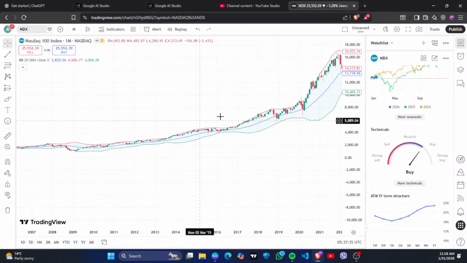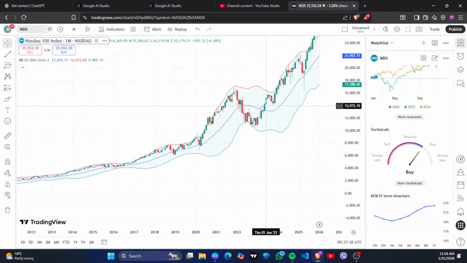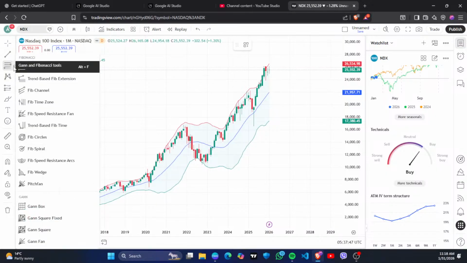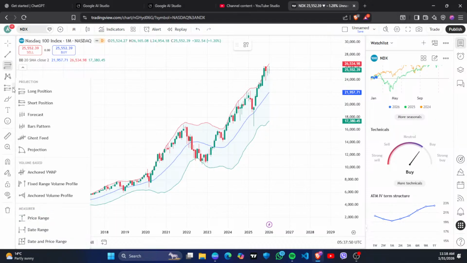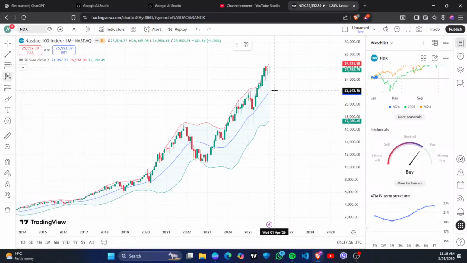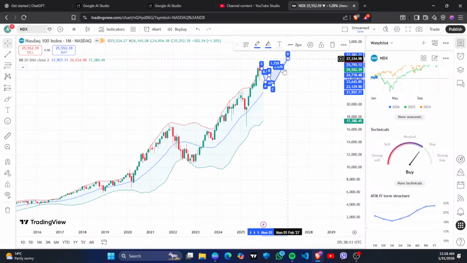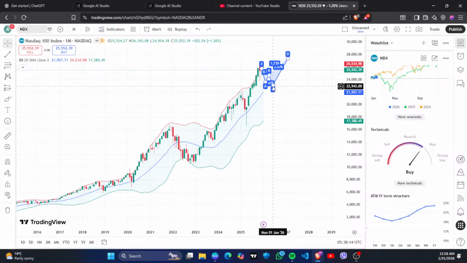So we don't have to buy a stock, but on an index it is not necessary. Even after some correction, it will move upward, it will move in an upward trend. Okay, let's draw some lines here. I'll try to draw an ABCD pattern here. I think this pattern will look like this, and then it will make another high up to like this, a line up to 1 or 2 years. Okay, so this pattern will be here. Now it will fall around 22,000, then it will move in an upward direction.